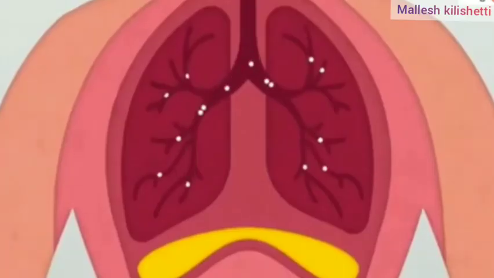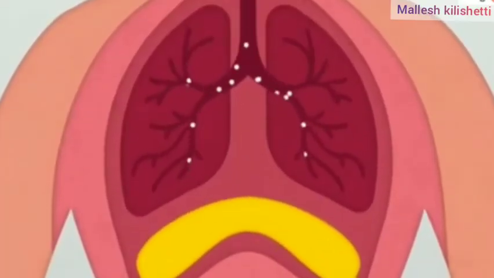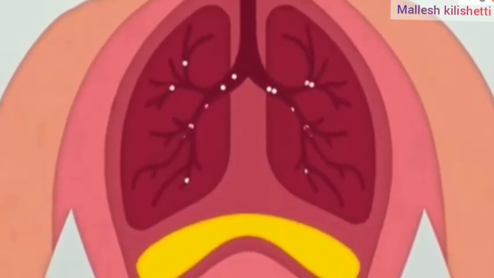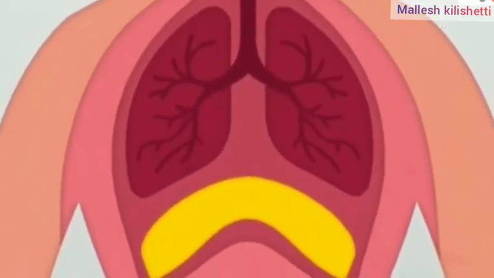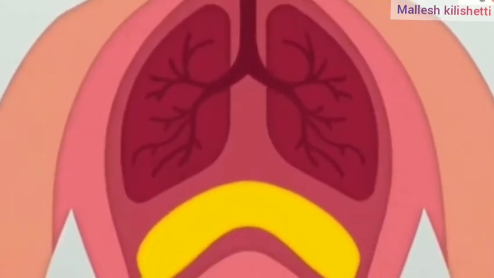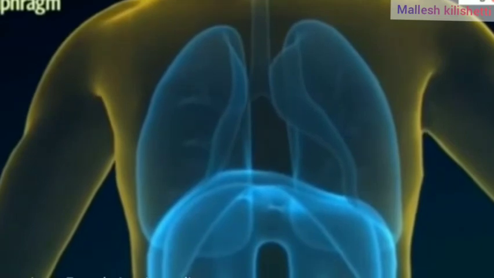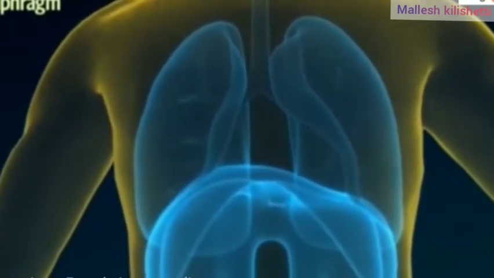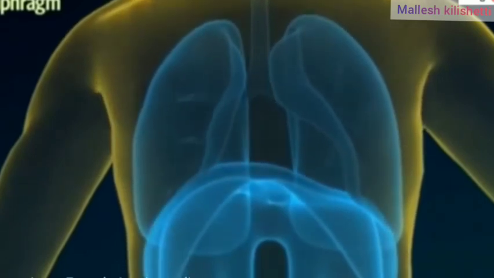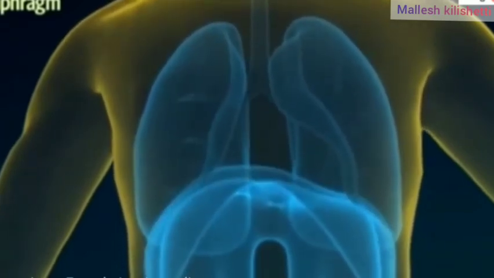Okay, the lungs are covered. Contraction and relaxation of the diaphragm. The diaphragm is there, and expansion and relaxation take place with the help of the diaphragm. Through this, the lungs fill with air, and this expansion and relaxation process takes place.